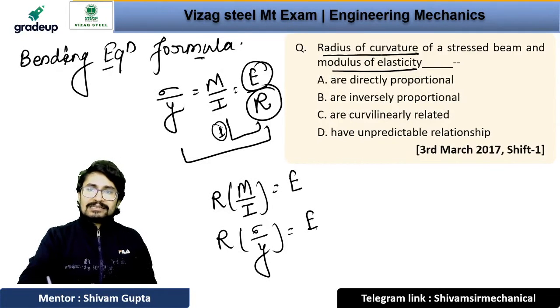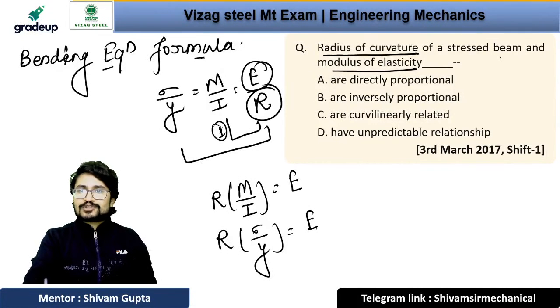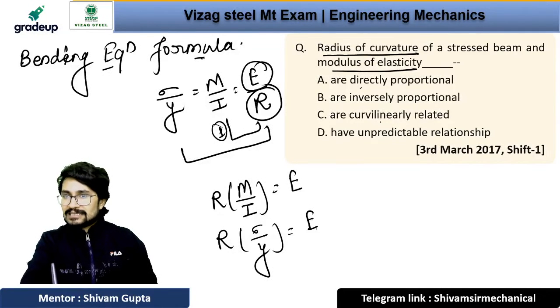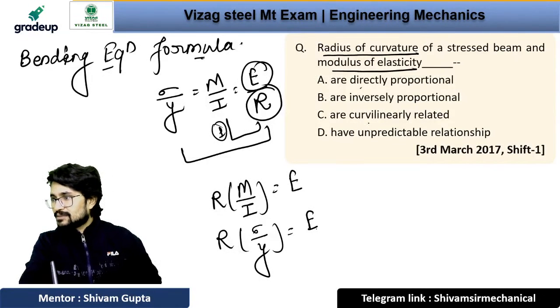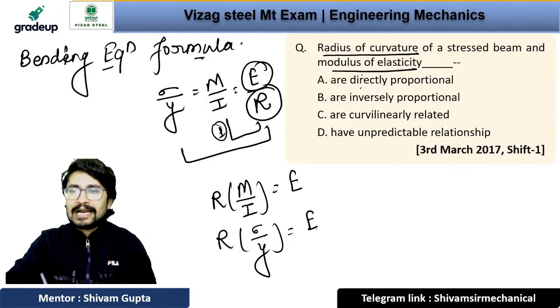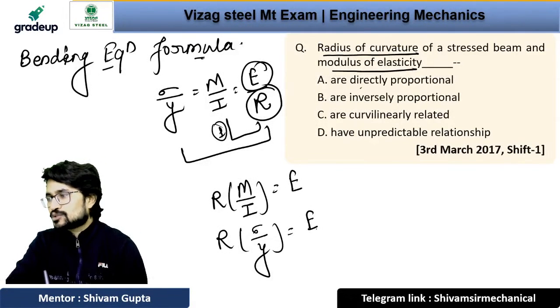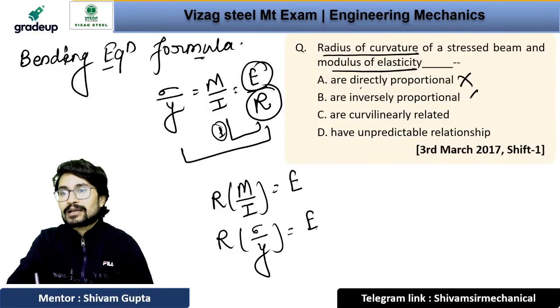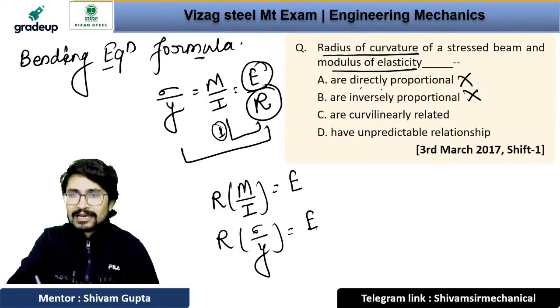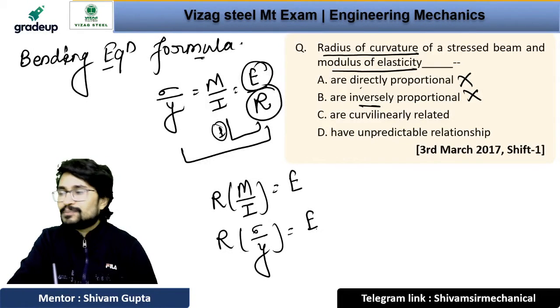Now it is asking whether the radius of curvature of the stressed beam and the modulus of elasticity are directly proportional, inversely proportional, or curvilinearly related, or have an unpredictable relationship. See, the students who are giving the answer as directly proportional and inversely proportional, let me tell you that you both are wrong. Okay, this is not a correct answer. It is not directly proportional. It is neither inversely proportional. Why?